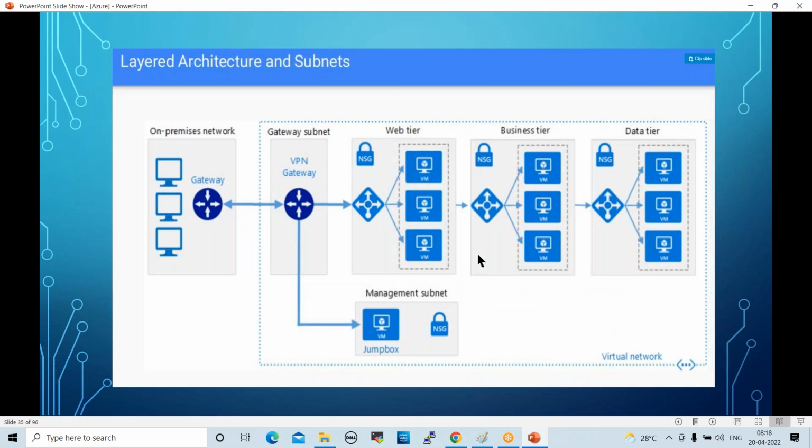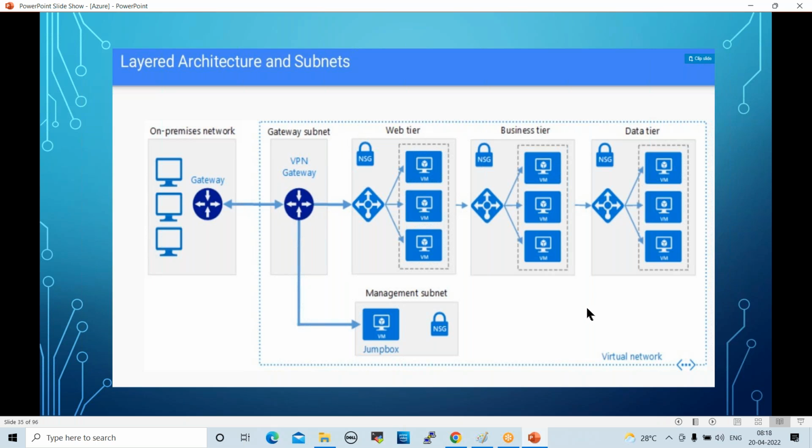This is the on-premises network, and this is the cloud network. If you want to communicate from on-premises to cloud, we require routers. This is the router symbol. If you want to communicate between two networks, routing is required, right? The on-premises router communicates with the cloud router, and once the request reaches the cloud router, from there you move to the subnets.